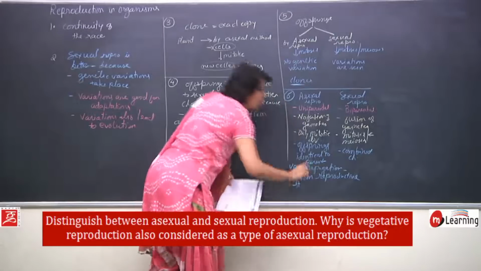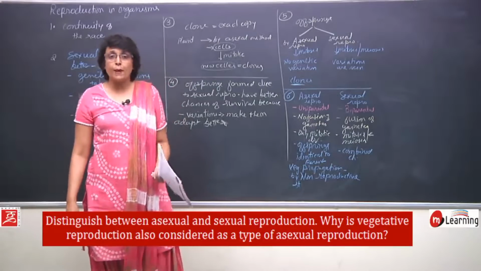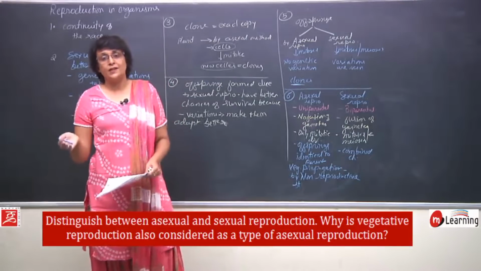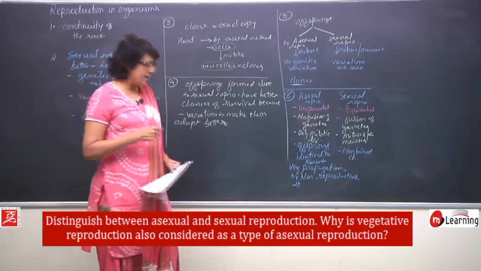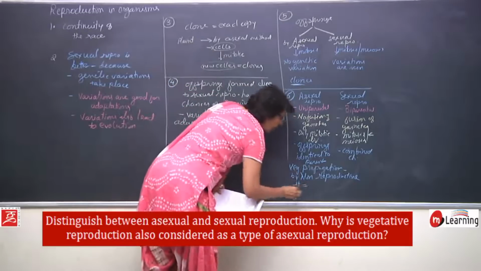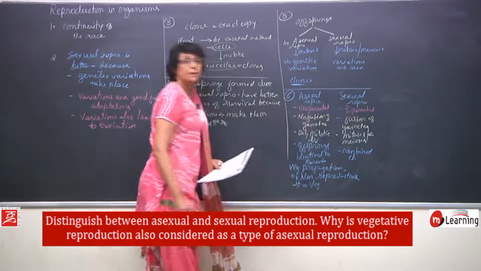These non-reproductive structures can also be termed as the vegetative part. So, either it is a reproductive part or a non-reproductive. So, non-reproductive is also known as vegetative part.